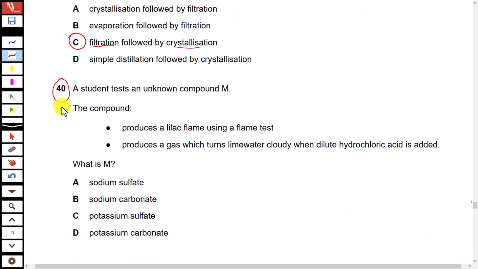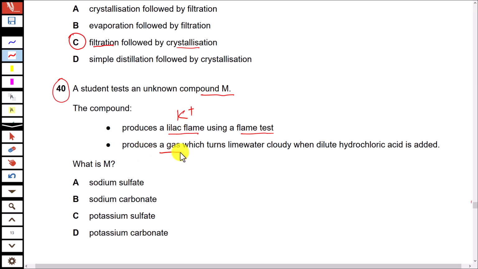Question number 40. A student tests an unknown compound M. The compound produces a lilac flame using a flame test. So the positive ion that produces the lilac flame is potassium. It means one part of the unknown compound is potassium.